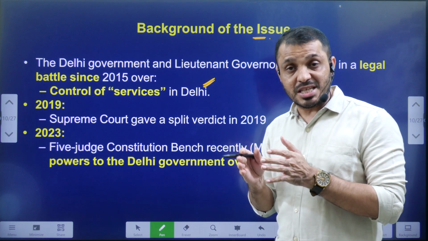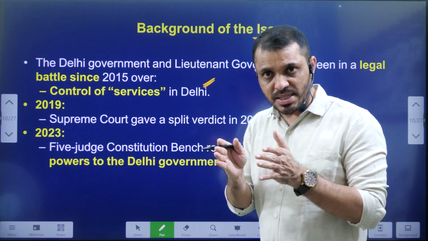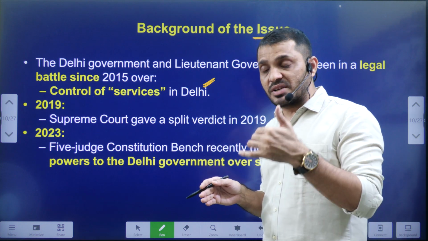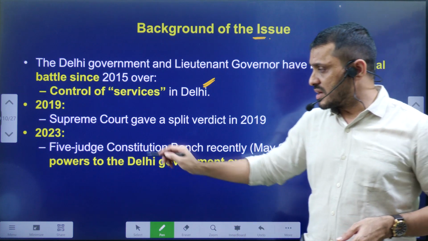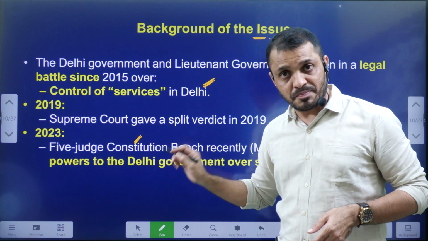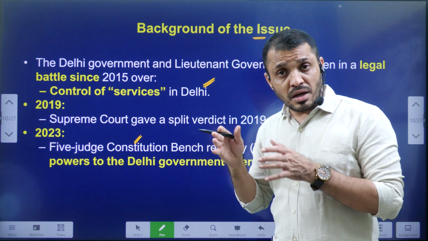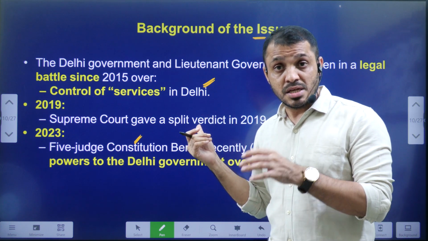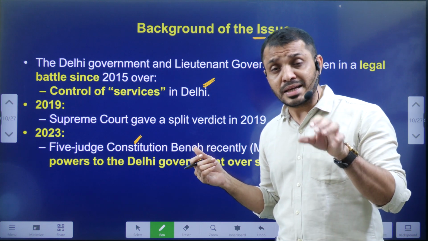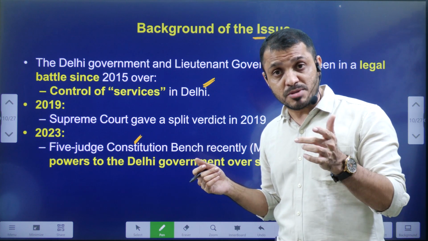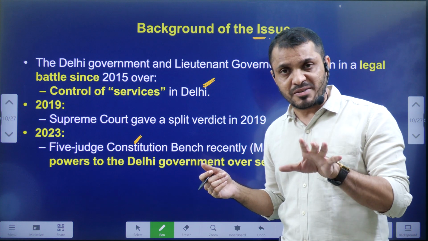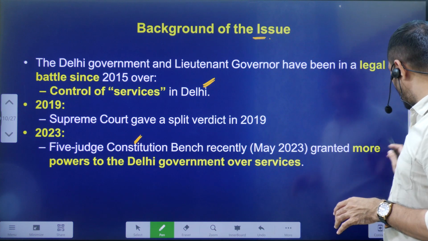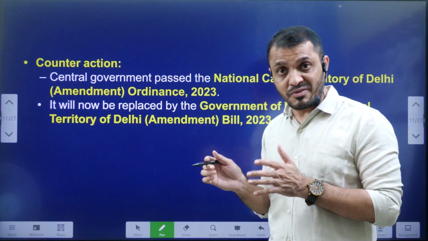In 2019, the Supreme Court gave a split judgment. That means two judges gave different opinions. Then it was forwarded to the constitutional bench. The 5-judge constitutional bench gave the judgment that the ultimate powers regarding public servants go to the Delhi government, because that is the government responsible to the people. So ultimate powers will be with the Delhi government, not with the Lieutenant Governor.